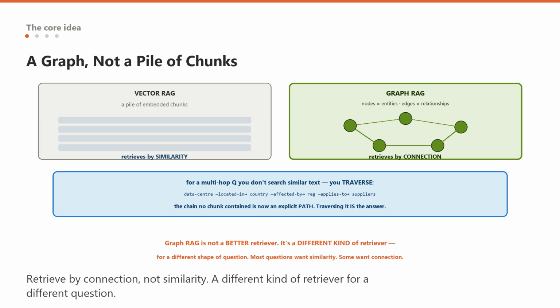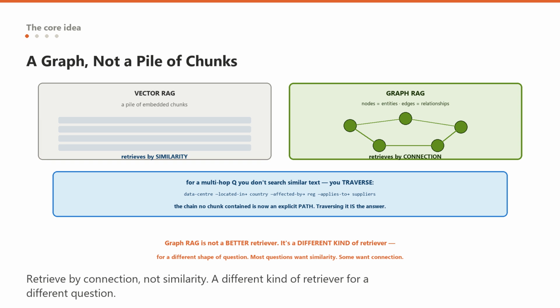First up, retrieve over structure, not similarity. Graph RAG replaces the pile of chunks with a knowledge graph. A knowledge graph is just 2 things, nodes, which are entities, people, companies, products, places, concepts, and edges, which are the relationships between them, works at, located in, acquired by, depends on, mentions. So instead of storing your documents only as embedded chunks, you also extract the entities they mention and the relationships between those entities, and you store that as a graph.